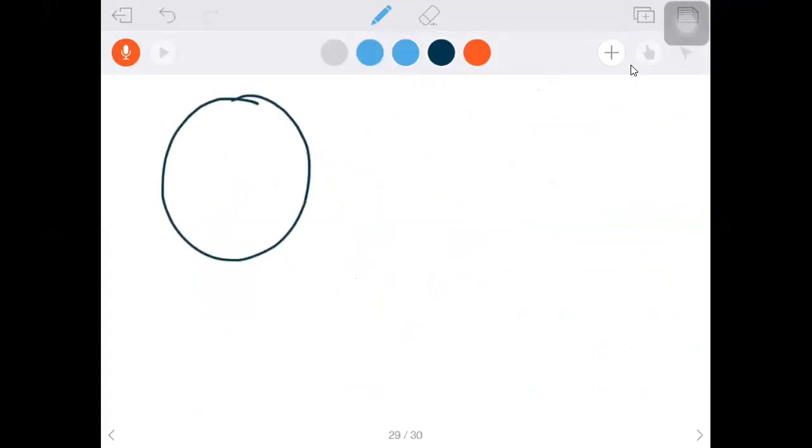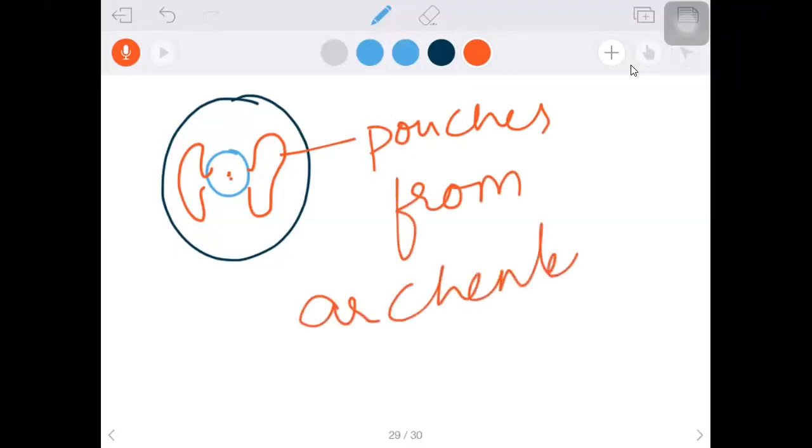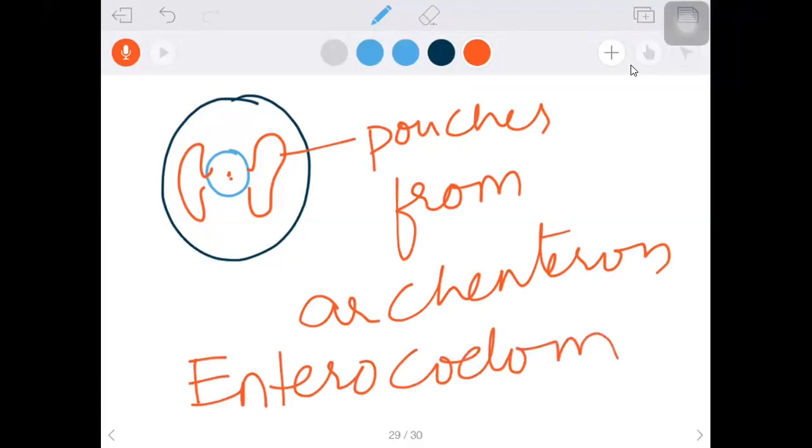Enterocoelom. As usual, I am taking ectoderm and endoderm, and here this is the mesoderm. So mesodermal pouches. What do you call the pouches from the Archenteron? You know this is the Archenteron. If the mesodermal pouches arise from the Archenteron, what do you call it? Enterocoelom. The same as usual: this is the primary body cavity, and this is the new body cavity formed in the mesoderm. What is that? Secondary body cavity.